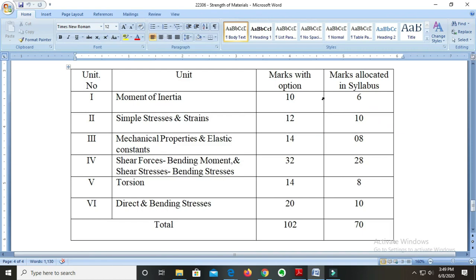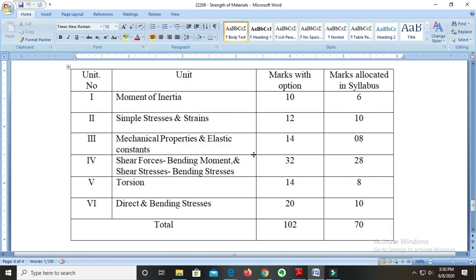So the total marks accounting with option is 102, while the total marks given as per our board is 70. So remember, you have to focus more on numericals rather than theory. In due process of time, when our course starts, when we have unit number 1, unit number 2, unit number 3 and so on, we will go through all those concepts one by one. We'll show you which things you have to concentrate on, which things you have to let go, and where you have to focus.